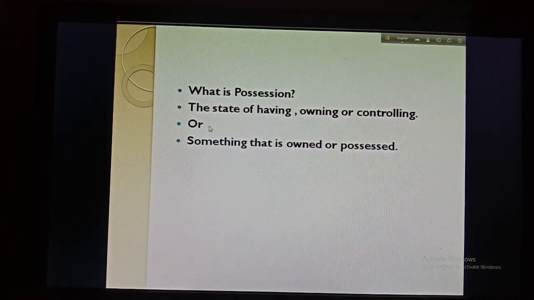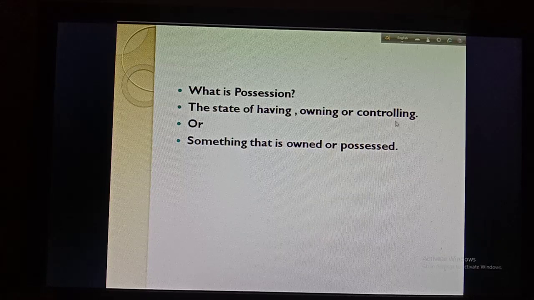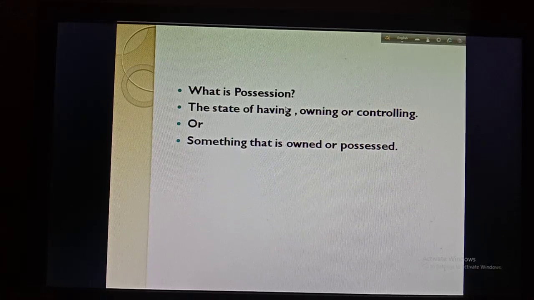So first of all, you have to learn what is possession. The state of having, owning, or controlling. So you can write like this: possession means the state of having, owning, or controlling. Or you can write something that is owned or possessed. So these are the definitions of possession.